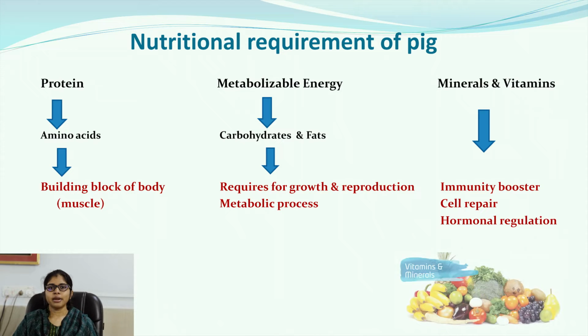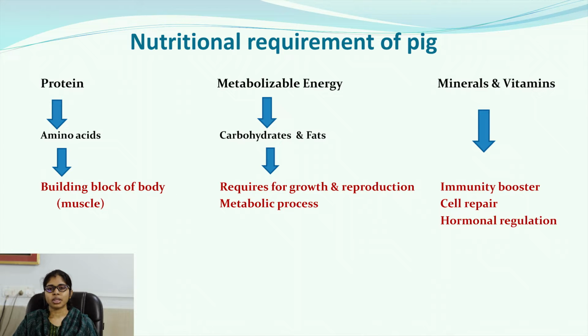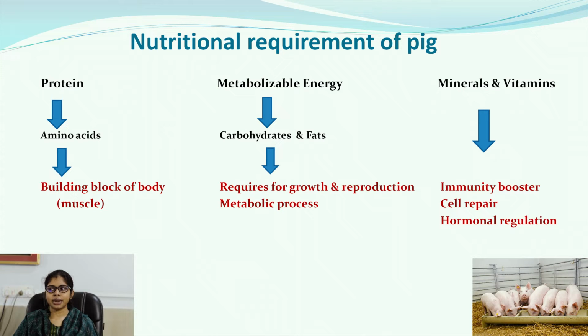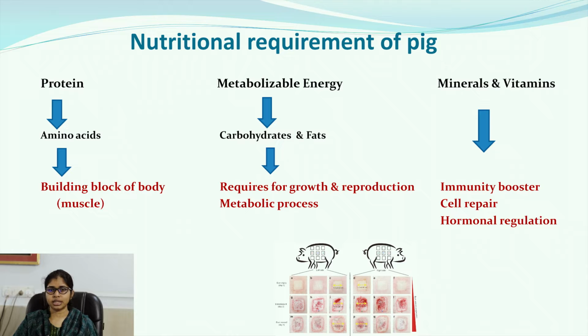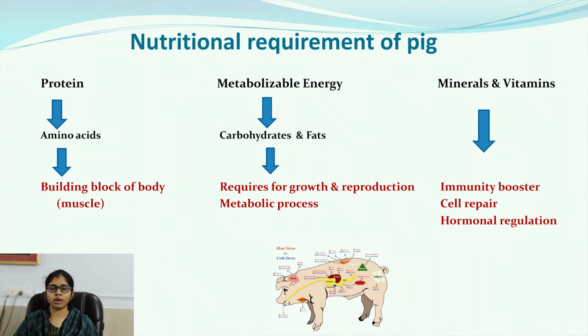Then minerals and vitamins. Minerals and vitamins are the immunity boosters. Immunity boosters means they develop the defense system so that the pig can fight against the antigens or pathogens, means disease causing organisms. So what is their function? Immunity booster, cell repair. Cell repair means if any wound or anything is there in the body, then it helps in the cell repair. And hormonal regulation.